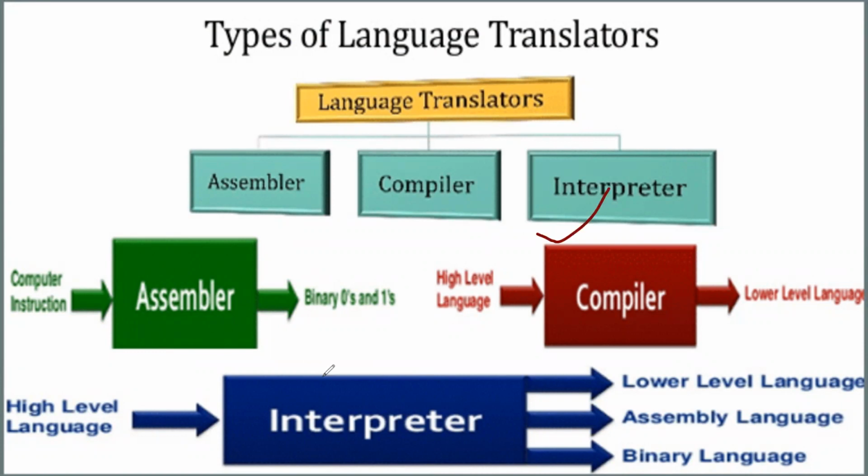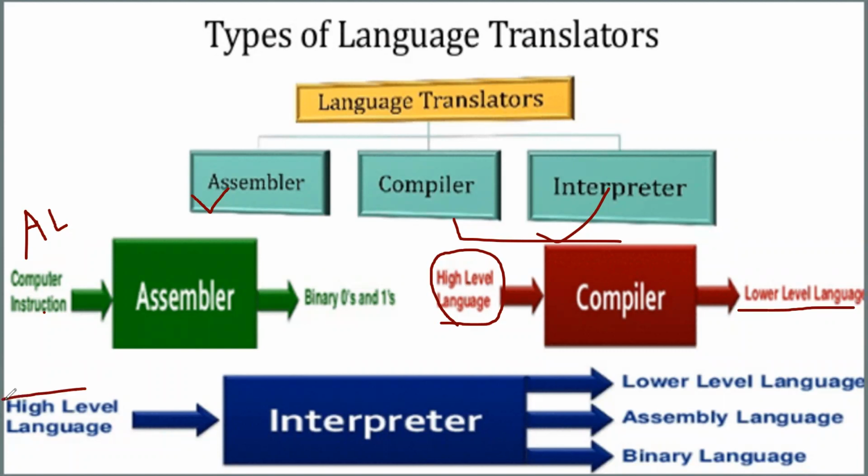Assembler, compiler, and interpreter. The word assembler itself says that the assembler is used to convert assembly language into binary language. Talking about compiler and interpreter, they convert high level language into low level language, or we can say machine language.